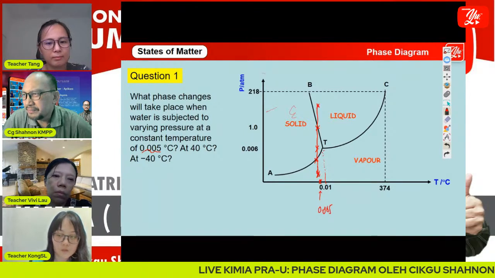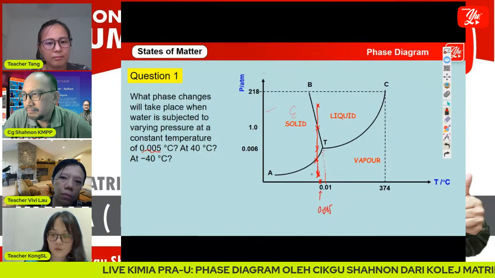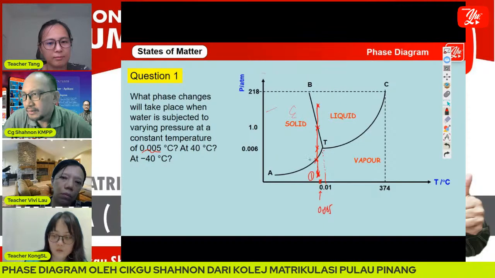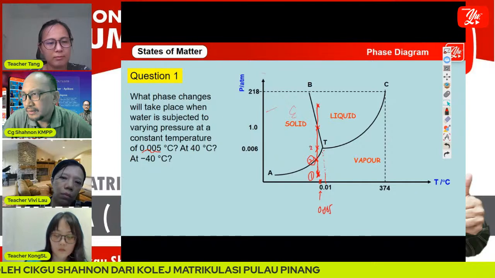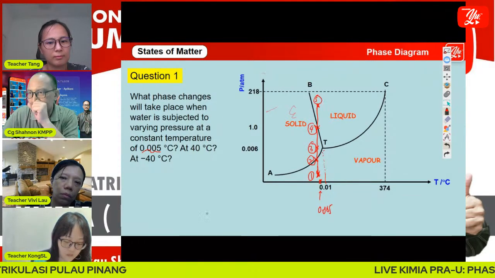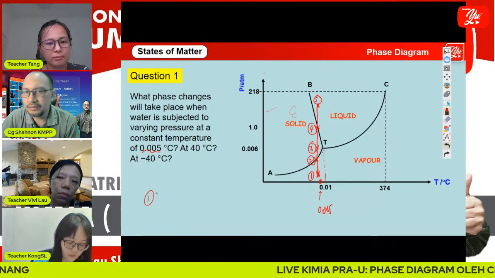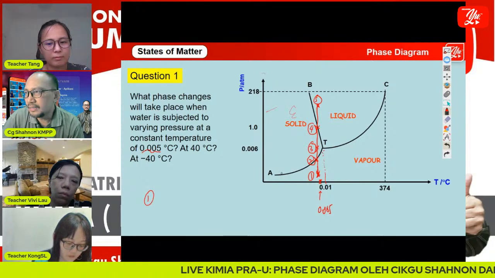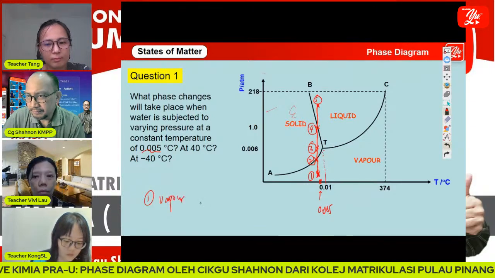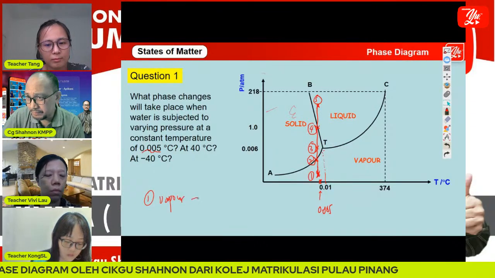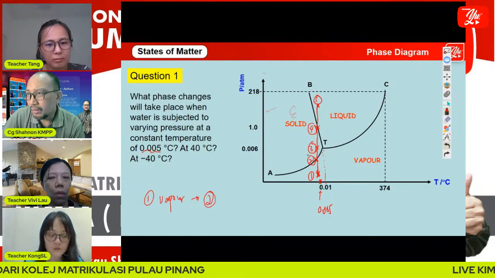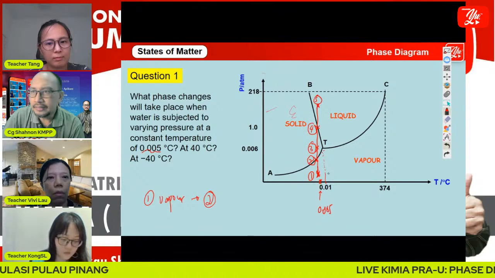Okay, point here, maybe I can put it as 1. Let's say 1. This one is 2. This one is 3. This one is 4. This one is 5. At point number 1, the phase of water is vapor or gas. Vapor, right? And then go to point number 2. Point number 2, solid and vapor in equilibrium.